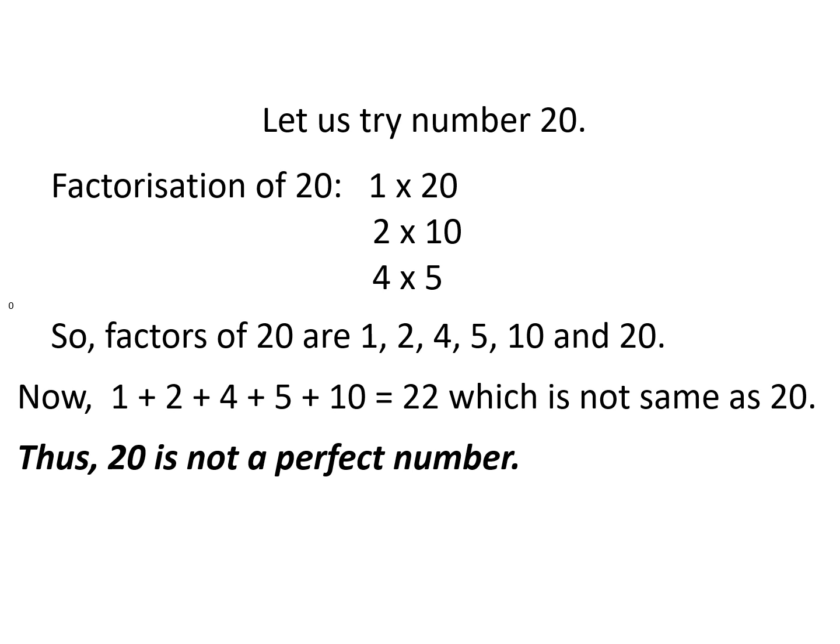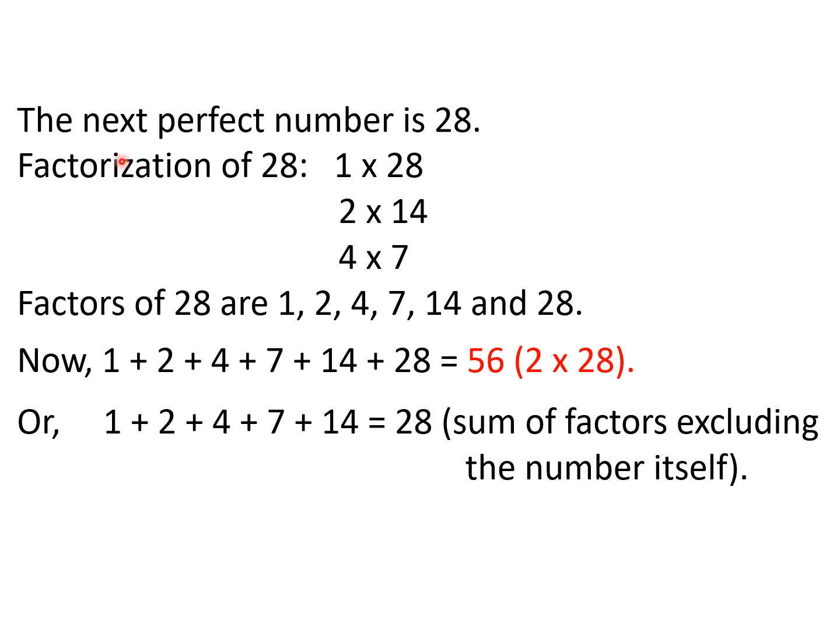Okay, let us see one more example. The next perfect number is 28. So factorization of 28 can be done these ways: 1 into 28, 2 into 14, 4 into 7. So factors of 28 as listed are 1, 2, 4, 7, 14 and 28. So as per the first definition, we add all the factors, we get 56, which is twice of 28, which makes 28 a perfect number.